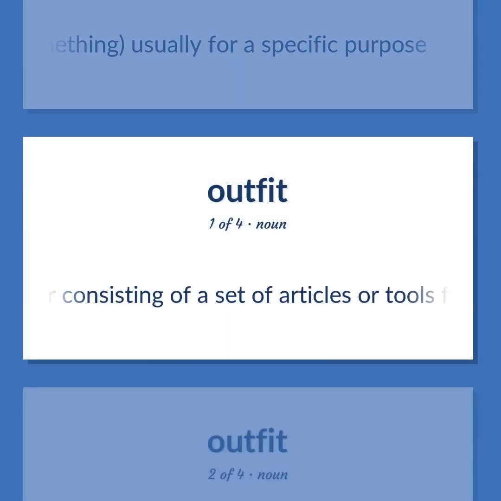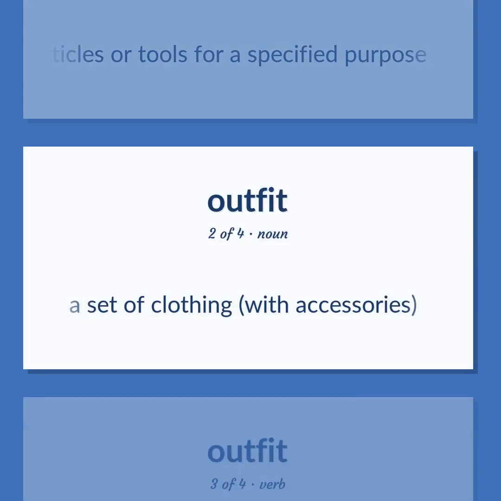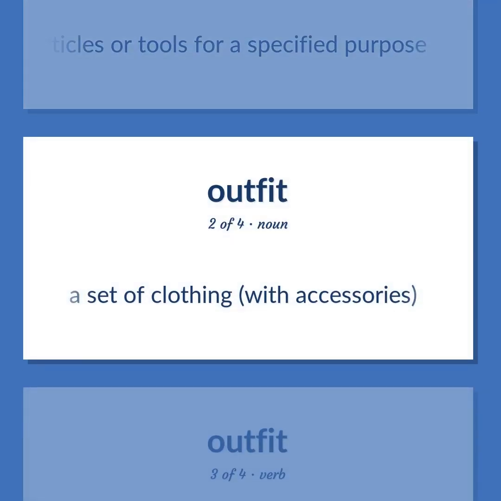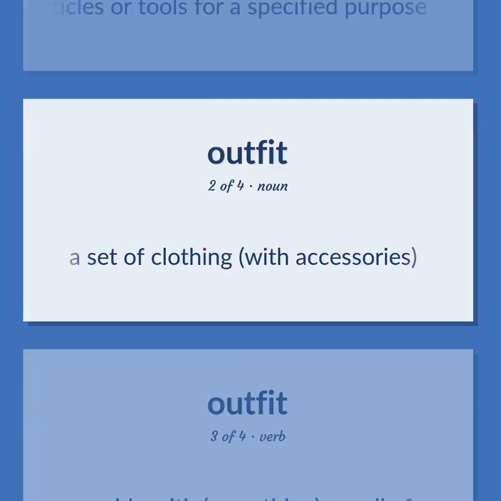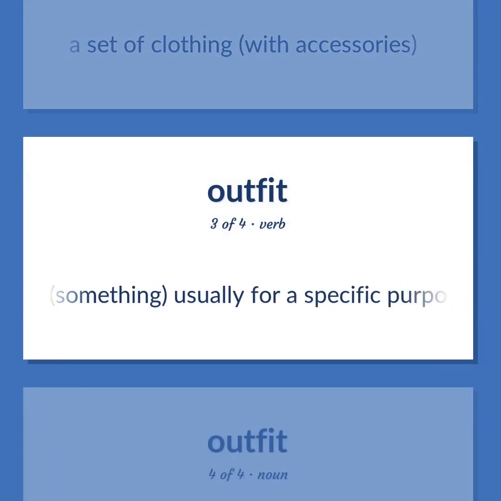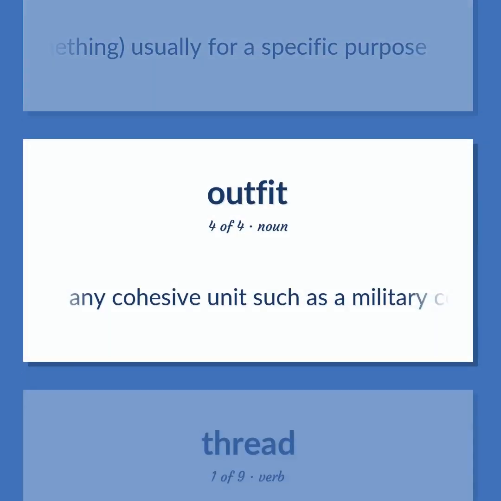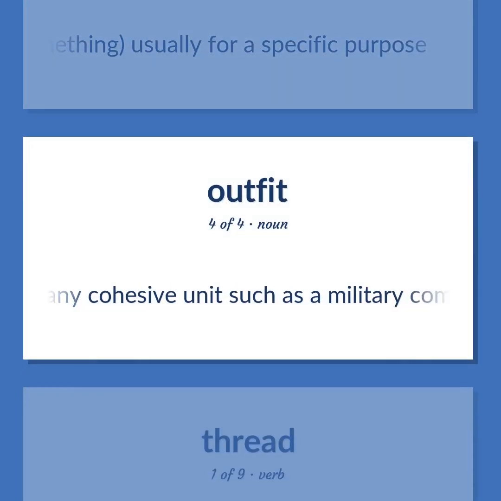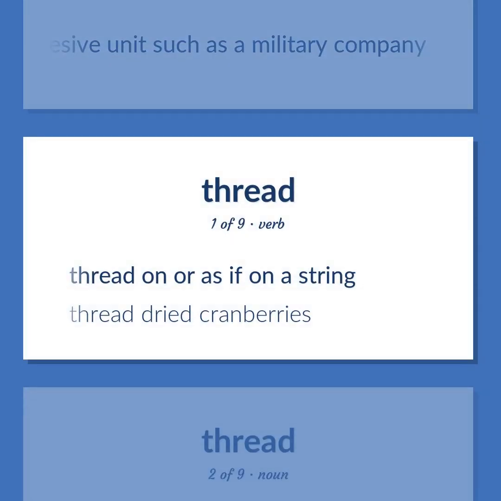Gear consisting of a set of articles or tools for a specified purpose. A set of clothing, with accessories. Provide with something, usually for a specific purpose. Any cohesive unit such as a military company. Thread on or as if on a string. Thread dried cranberries.